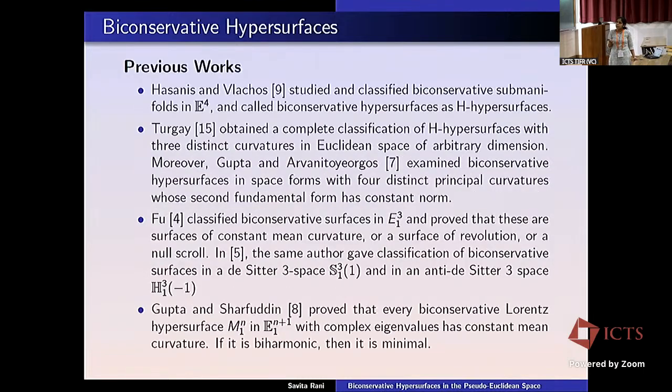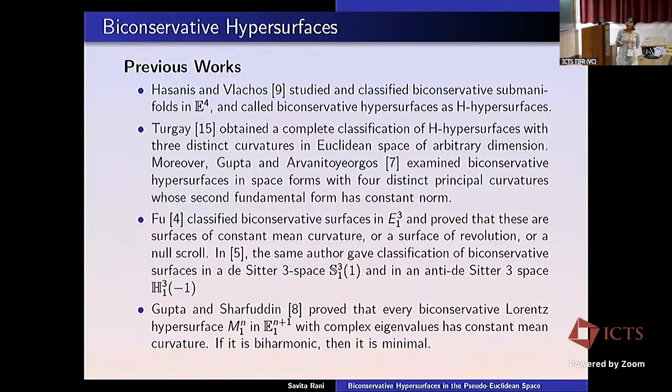So in previous works, Hasanis and Vlachos studied and classified biconservative submanifolds in four-dimensional Euclidean space and called such biconservative hypersurfaces H-hypersurfaces. Then Turgay obtained a complete classification of H-hypersurfaces with three distinct principal curvatures in Euclidean space of arbitrary dimension. Then Gupta and Arvanitoyeorgos examined biconservative hypersurfaces in space forms with four distinct principal curvatures whose second fundamental form has constant norm.